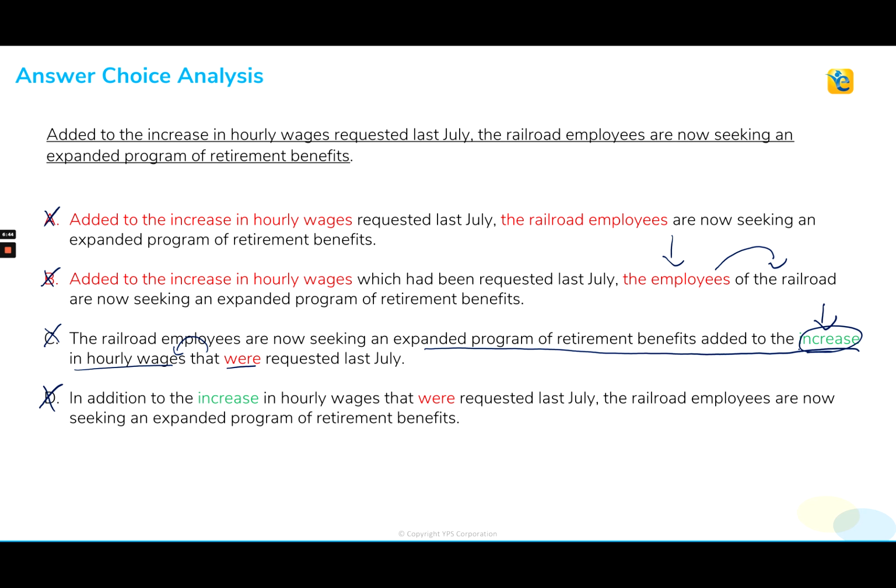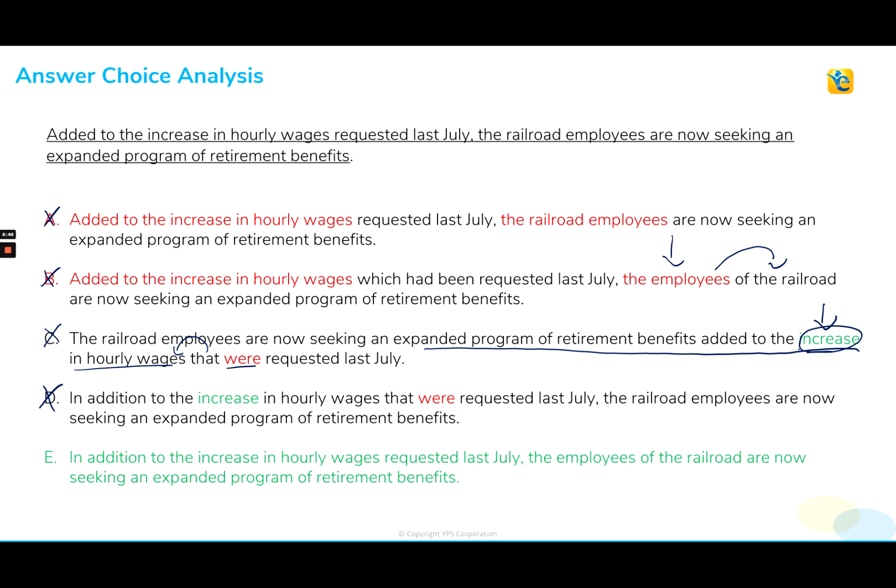And so it's going to be choice E that gets the job done for us here. We get in addition to the increase in hourly wages requested last July. So here, that opening verb ED modifier has been changed to a prepositional phrase.